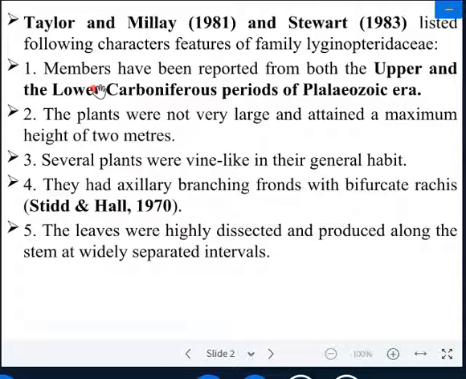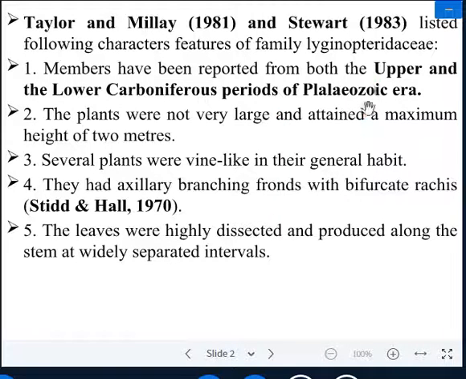The first diagnostic feature is that members of this family have been reported from both the upper and the lower Carboniferous period